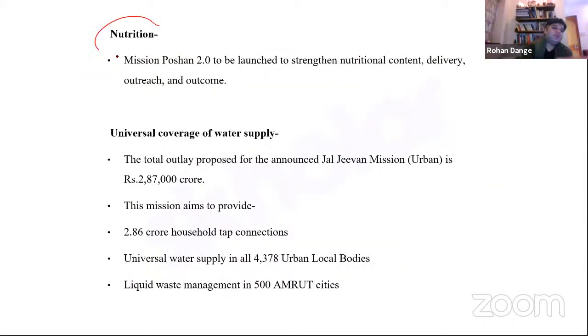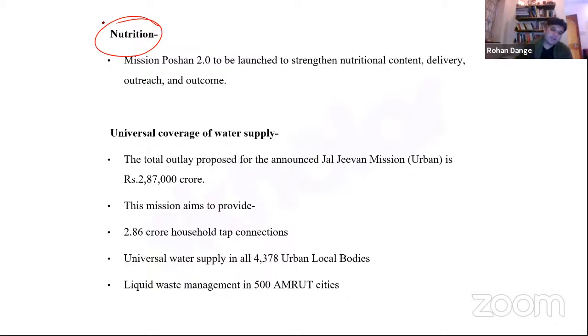Now, nutrition also is one of the most important aspects. Why? I'll tell you. Because nutrition plays an important role in physical development of children and cognitive development of children. Nutrition plays a role in deciding whether the child born is a malnourished child, is an underweight child, is an undernourished child or not, right? Cognitive development also means that children's brain development takes place at a fast pace. All of this is dependent on nutrition.